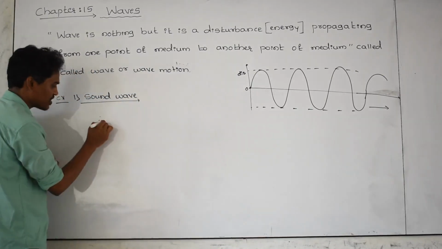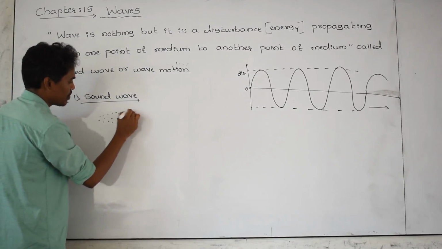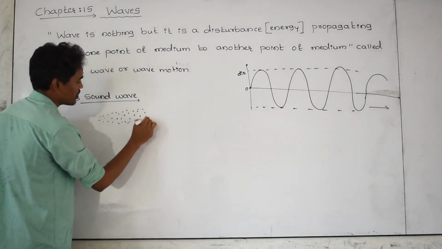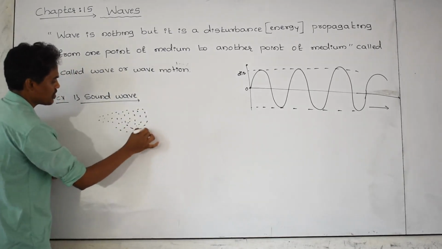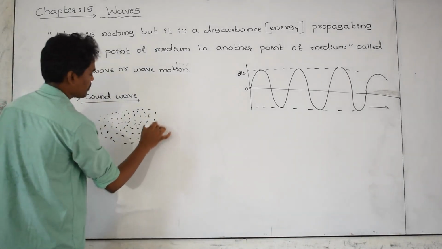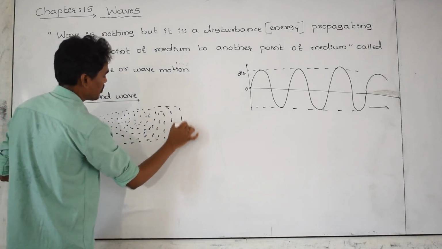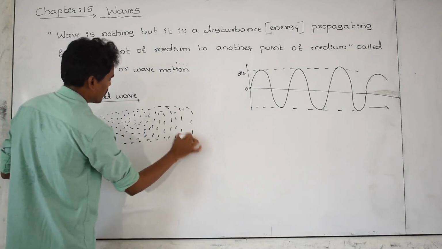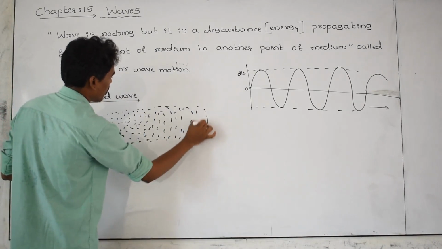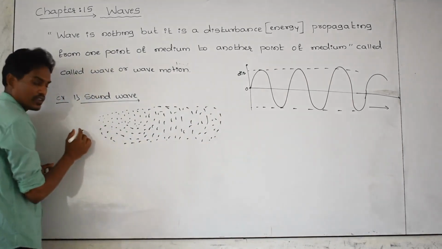Let us consider these are all air particles. Which is the medium? This is all the air medium. These particles, or this medium, is called the air medium.